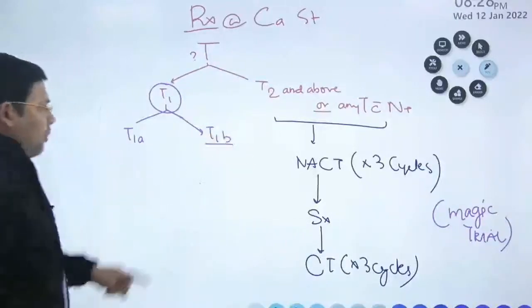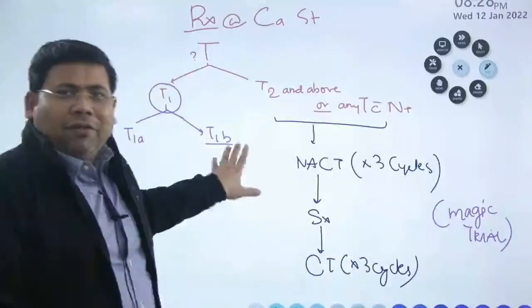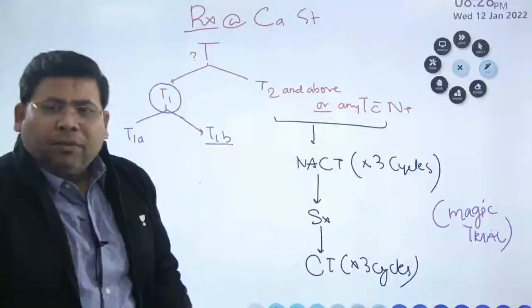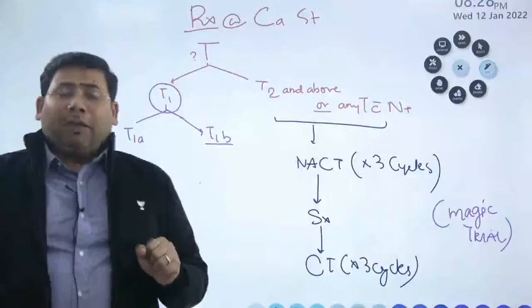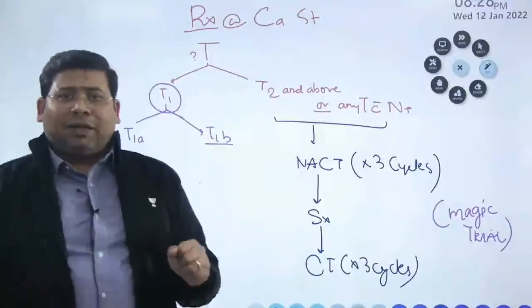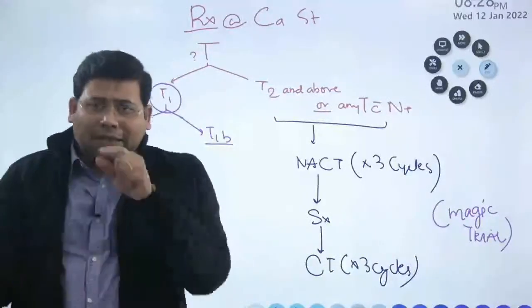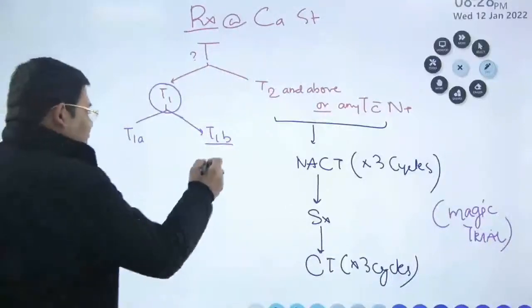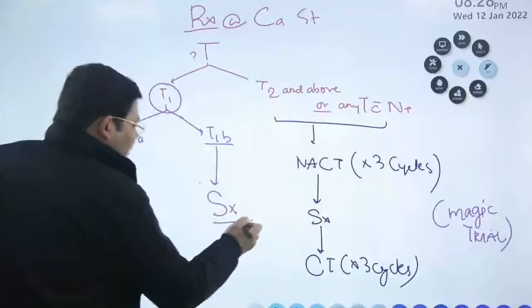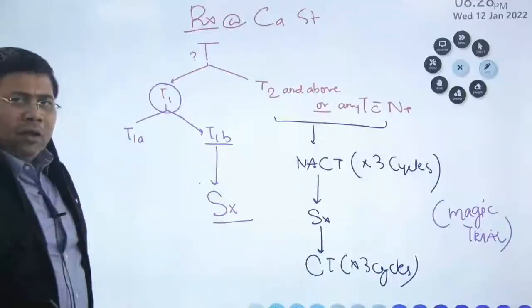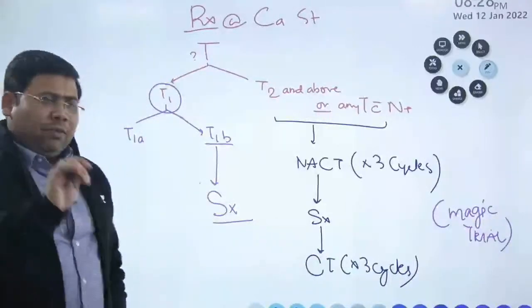Students, if the tumor has gone to this T1B level, what does that mean? That means that the tumor has gotten access to the lymphatics. Submucosa has the lymphatics. The origin of lymphatics is at the level of submucosa. And that is why you don't consider them innocent and you straightforward go for what? Surgery. Is that clear or no? We'll see what surgery we do. Just give me 2 minutes.